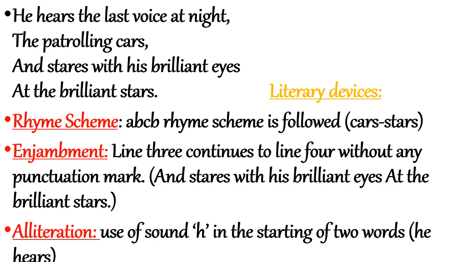Now the literary devices. A, B, C, B. This is the rhyming scheme. Cars, stars. Then enjambment: line 3 continues to line 4 without any punctuation mark. This line is, and stares with his brilliant eyes at the brilliant stars. The next is alliteration, the use of sound H in the starting of two words. He hears, the H sound is repeating.